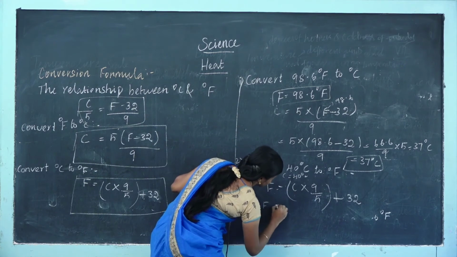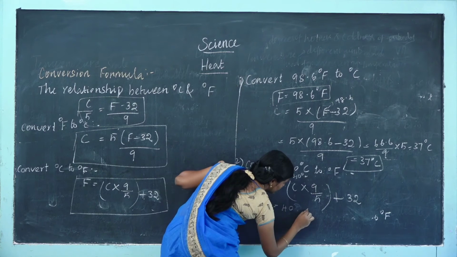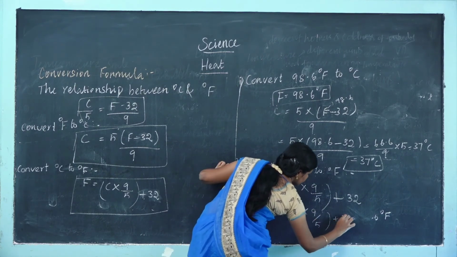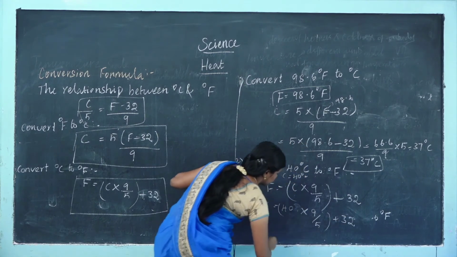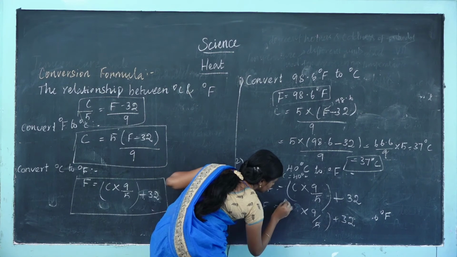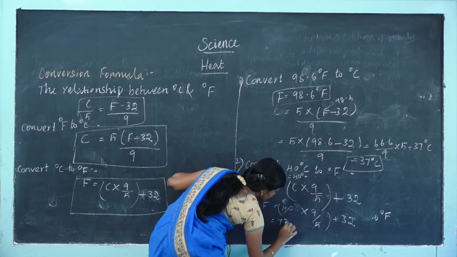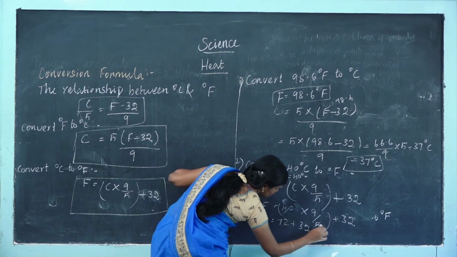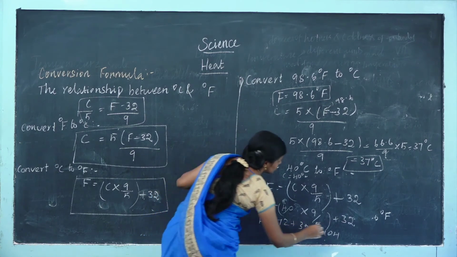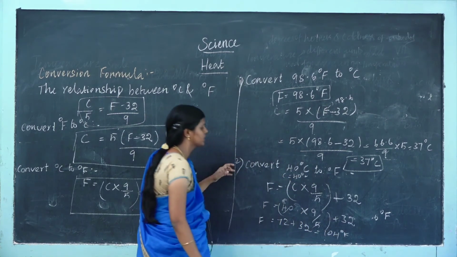So we put 40 into 9 by 5 plus 32. Cancel this: 8 fives are 40, so F is equal to 72 plus 32, that is equal to 104. Converting degree Celsius to Fahrenheit gives 104 Fahrenheit. This is the answer for this sum.